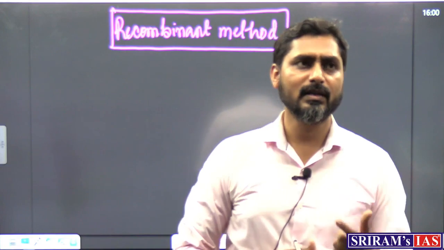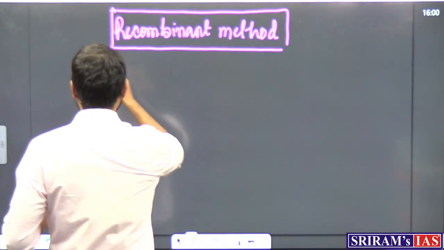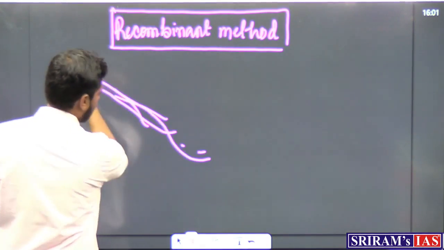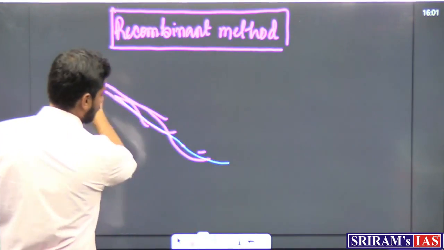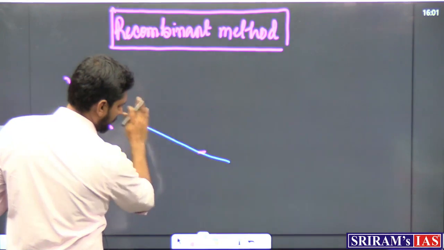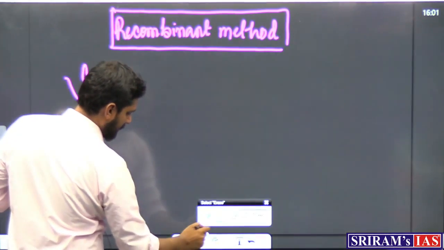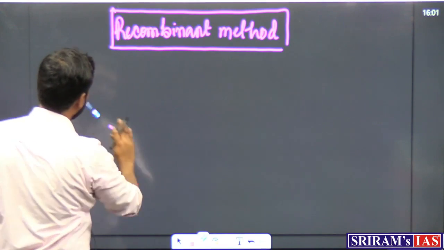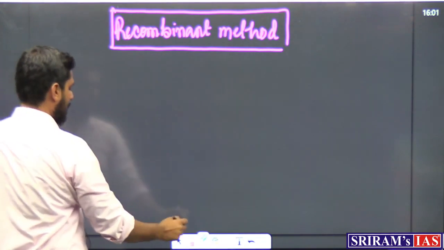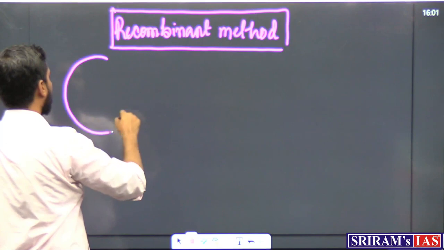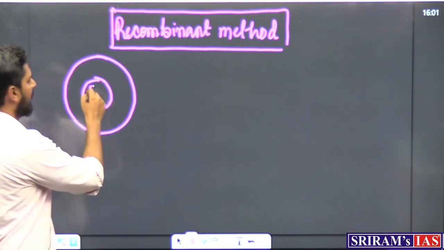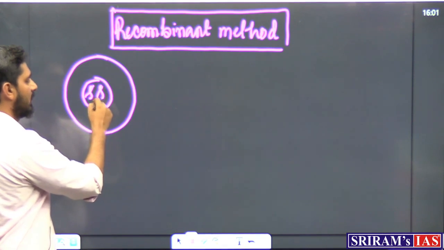So what we are doing in this case is, let us say we take an animal cell. So this is our cell, and inside the nucleus you will find the chromosomes floating.